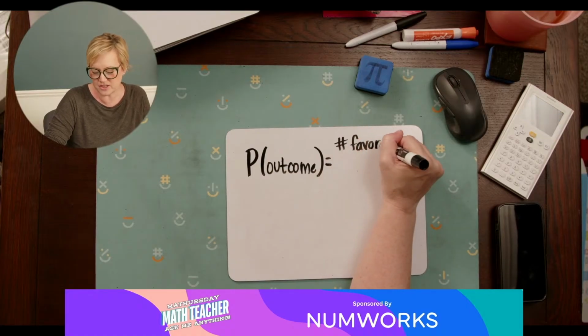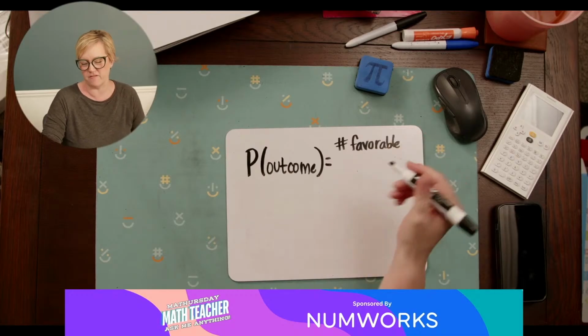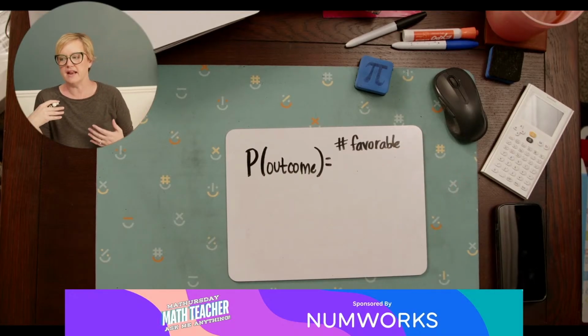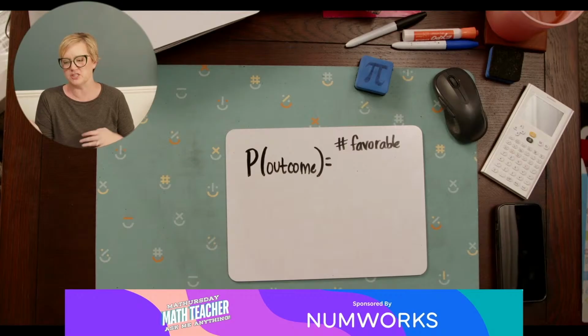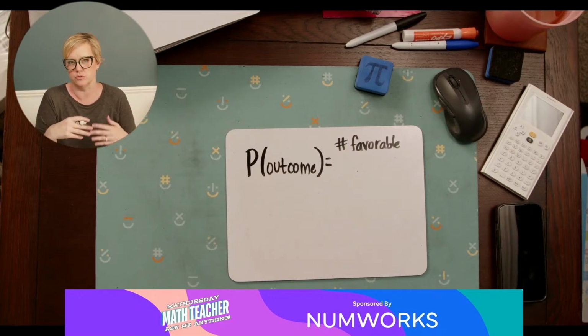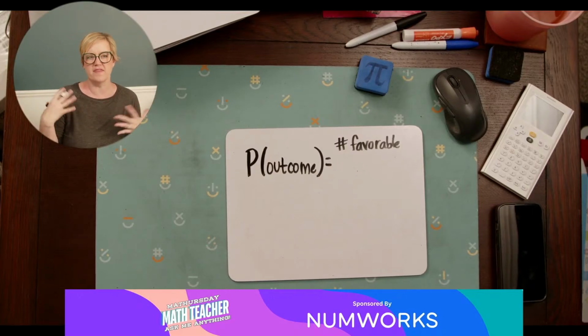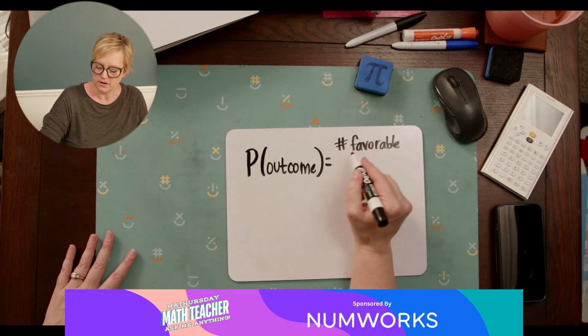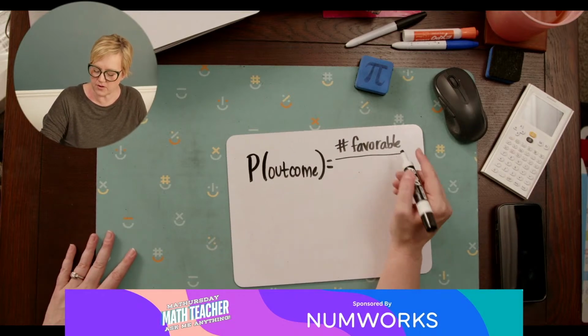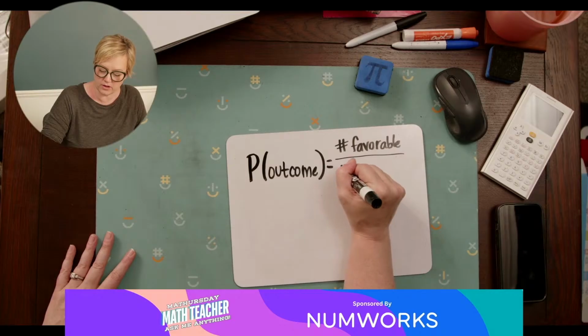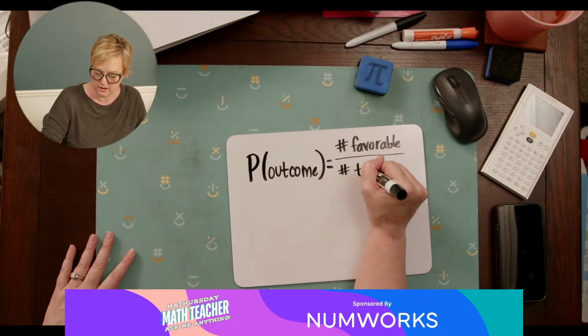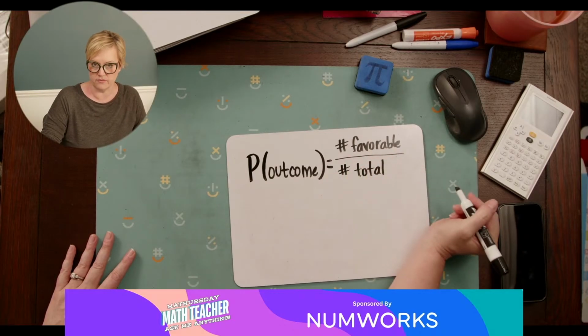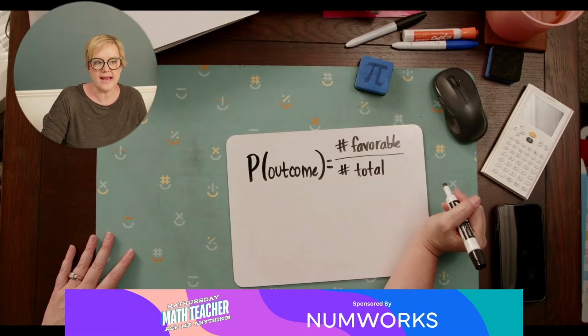I use the term favorable sort of loosely, even in my classroom. It's just the one you're paying attention to, or desired, the one you're talking about. So the number of favorable out of the total number possible, the number of total outcomes. That's what we're looking at.